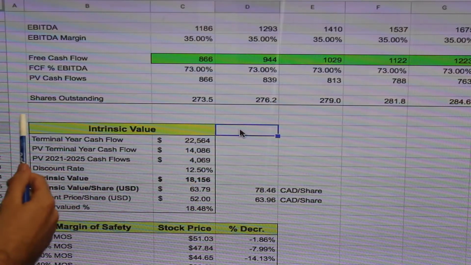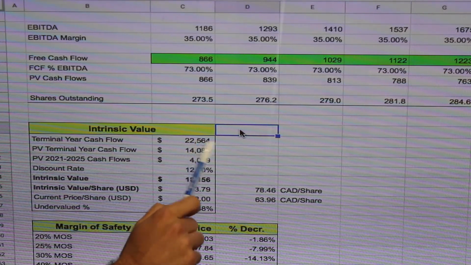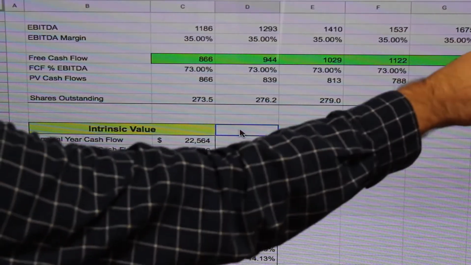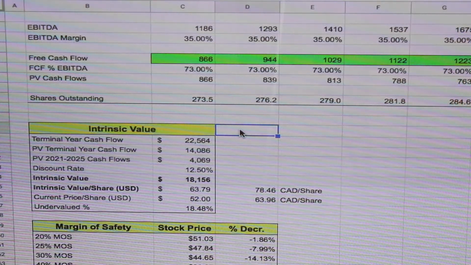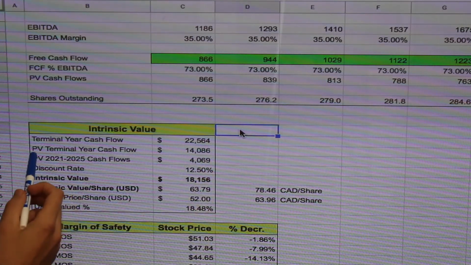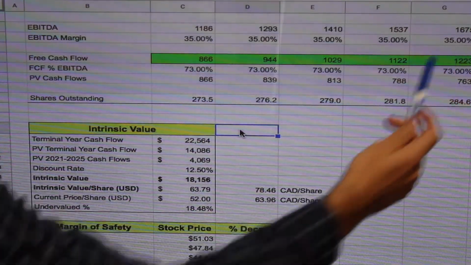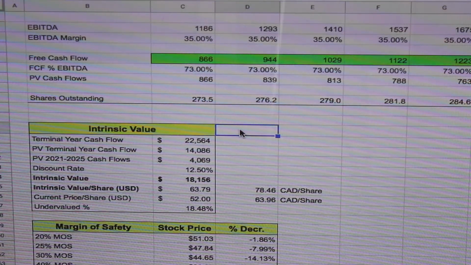Okay, so this box here has the intrinsic value number. It's super simplistic. Basically, you have your terminal year free cash flow, which we calculated as 13.5 EV/EBITDA margin on their terminal year EBITDA, which is this number here. And then we discount this to the present, all right? So assuming that it is June 30th, 2021, which it will be very soon. So we get this number here, and then we have the present value of their cash flows from 2021 to 2025, which is this here. So we have a stream of cash flows that is these here plus this.